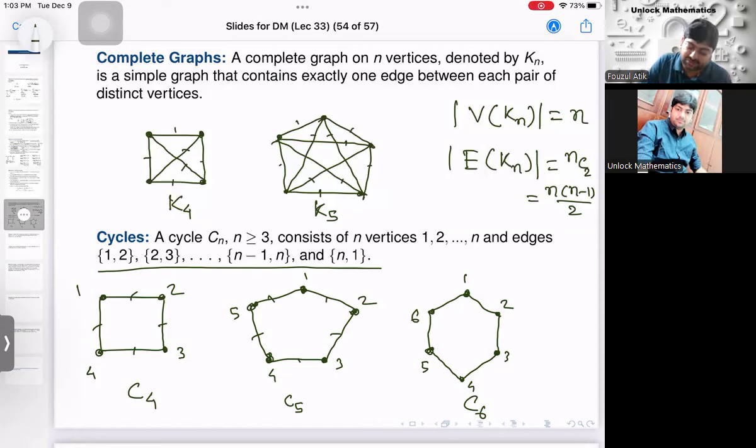And if you have understood, you can easily say what is the number of vertices in Cn? Definitely it is n. And how many edges are there in Cn? It is also n, because you can easily verify that. I hope this is clear.